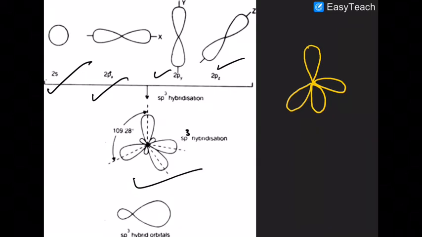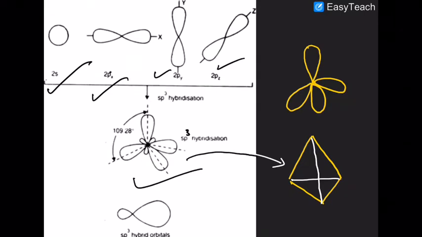Are you sure about that? This is the four corners of a tetrahedron. This is the sp3 hybrid orbital. Are you getting that? So this is the bigger lobe, this is the smaller lobe.